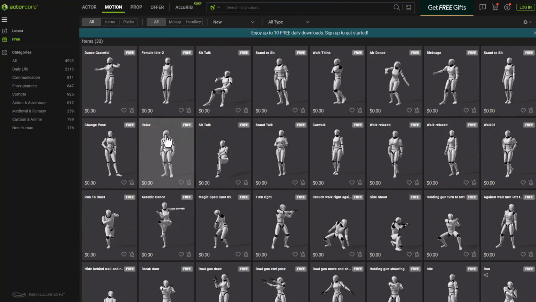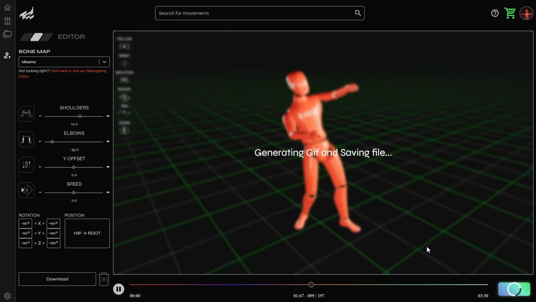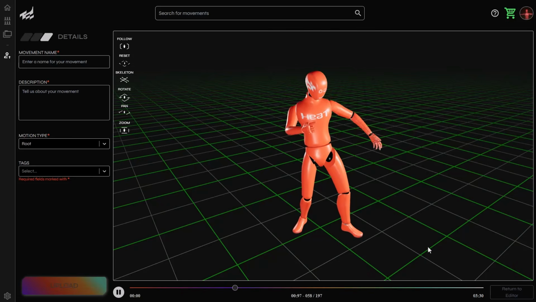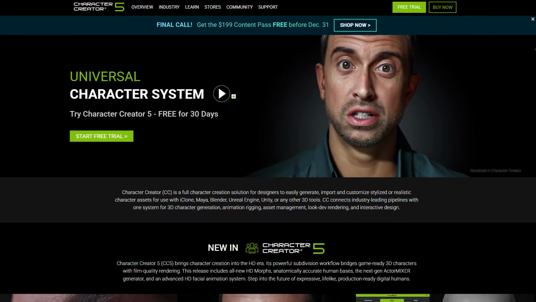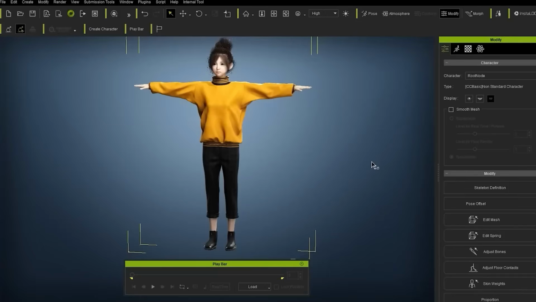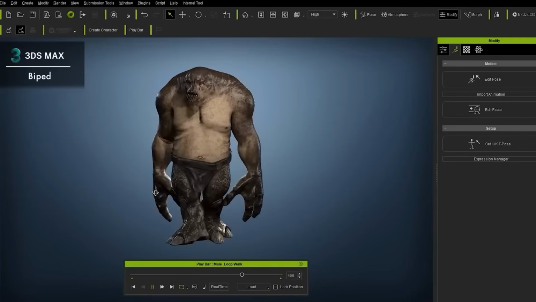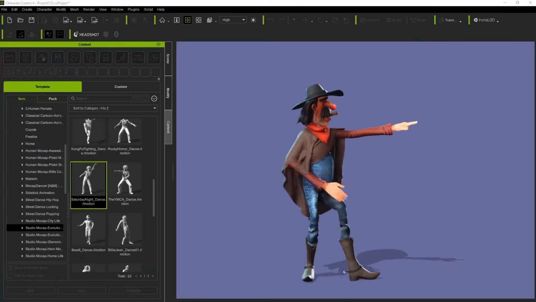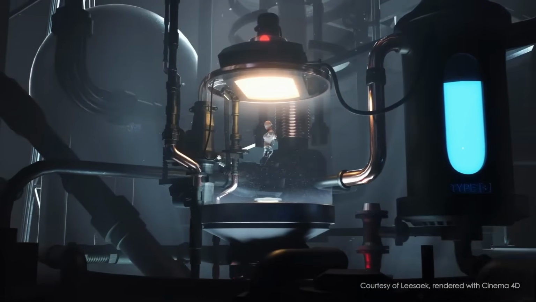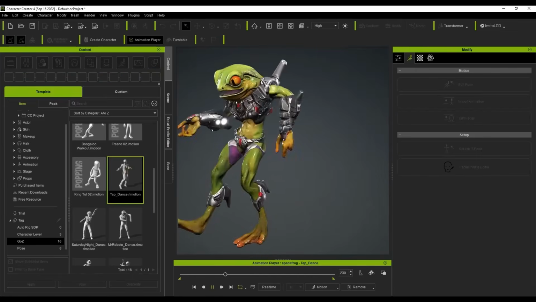And for those who are looking for free characters and stuff, you can also find that they do have some very interesting ones. And one other thing that I think that the folks at Heat were trying to achieve, which I also think the folks at Reallusion are achieving, but from a different standpoint, is this. So whether you're using Character Creator or iClone, you can easily drag and drop in any animation from a list of animation providers, all tools that you can use to create motion captures. You can drag and drop that right onto your character, whether you're working with Character Creator or iClone, and the tool will automatically figure out what animation this is, the profile, and apply it onto your character. And that is one way to actually look at it.